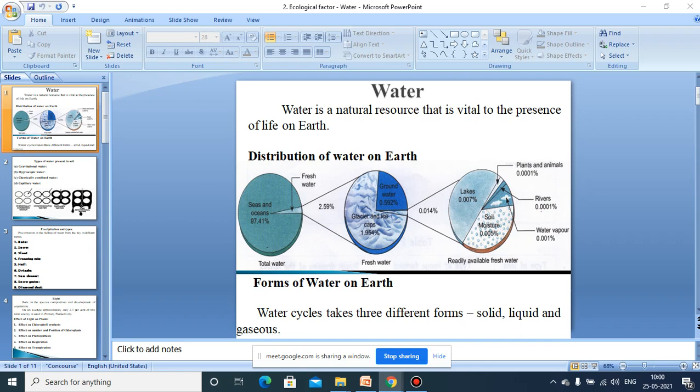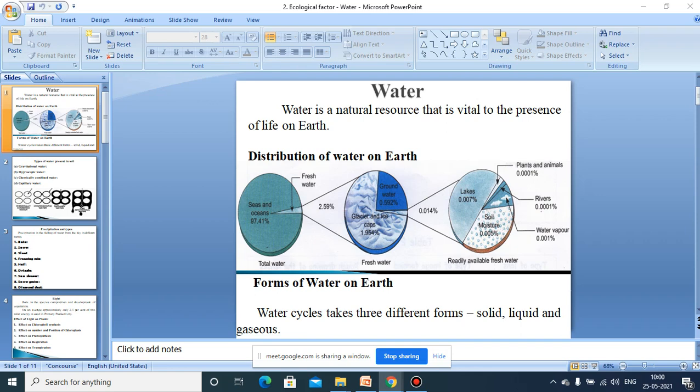So if we are not taking care of the water, uncontrolled use and uncontrolled pollution of the water will be a greater threat for the future generation. Because, as we have seen, water is essential for the survival of every life on this earth. Now let us study what the forms of water on the earth are.